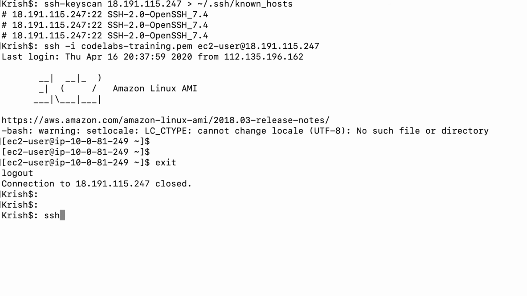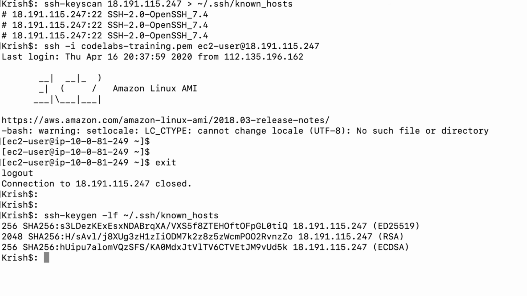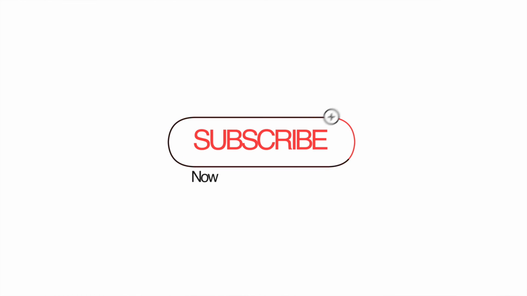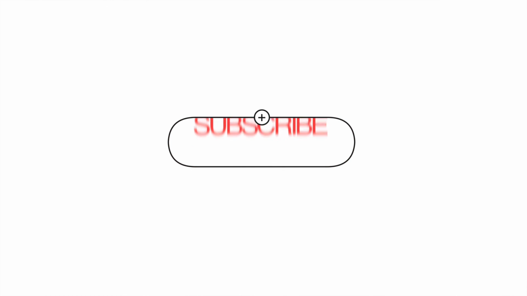So you can use ssh-keygen -lf and you just need to pass the key. You will see these are the fingerprints. So you can go to the server, generate this fingerprint and verify whether the fingerprints you got are equal or not. In that case you are safe.